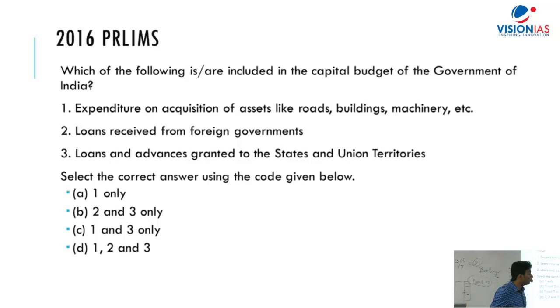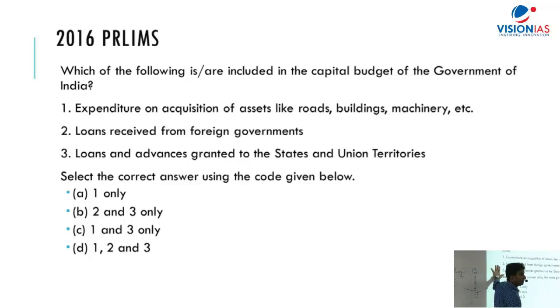Suppose you take a loan from a bank, it's a one-time income to you. But if you receive something on a daily basis, like your salary, it is a daily income. No, that is fine. If you take a short-term loan, obviously it's part of the daily account. But a loan that runs for more than 1 year is a long-term loan. Normally, when it comes to loans in government budgeting, we say loans are for long-term purposes. So in this case, expenditure on acquisition of assets like roads, buildings, machinery.